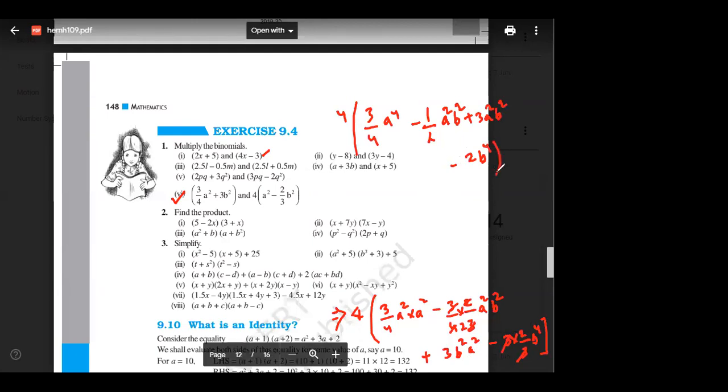Now, can you see the like term over here? Can you see the like term? Sir, 3 by 4 a power 4, minus 1 by 2 a square b square plus 3a square b square. Very good.